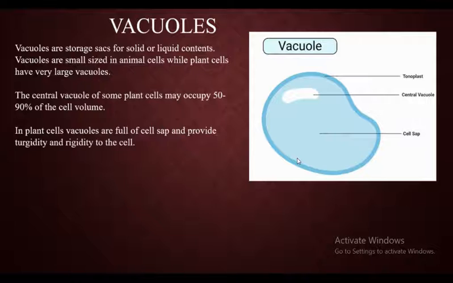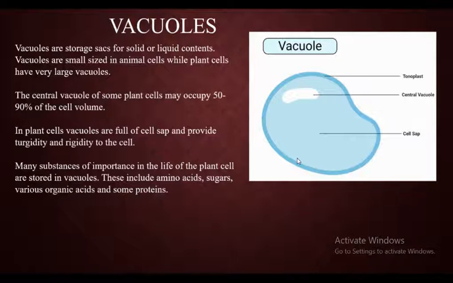Next, in plant cells, vacuoles are full of cell sap and provide turgidity and rigidity to the cell. So what happens in the case of plant cells? The vacuoles are full of cell sap and provide turgidity and rigidity to the cell. Rigidity means stiffness, that is solid. It provides solidity to the cell. Turgidity is like liquid stored in a balloon, so bouncy type.